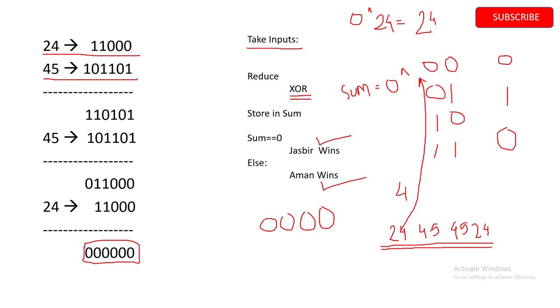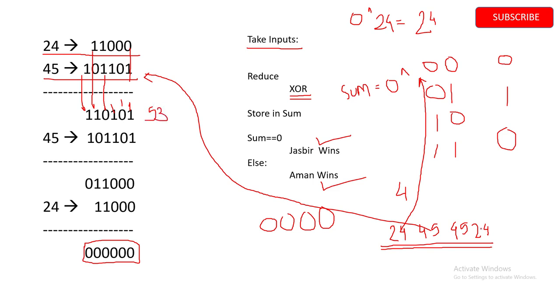Then the next element we are going to take and manipulate is 45. If it is 0 and 0, the output is 0, otherwise it will be 1. So 0 and 1 is 1, 0 and 0 is 0, 0 and 1 is 1, 1 and 1 is 0, 1 and 0 is 1, and this one. Okay, so I think this is 53.